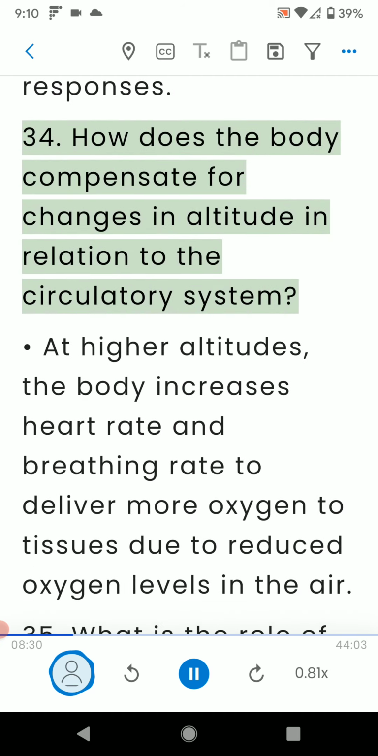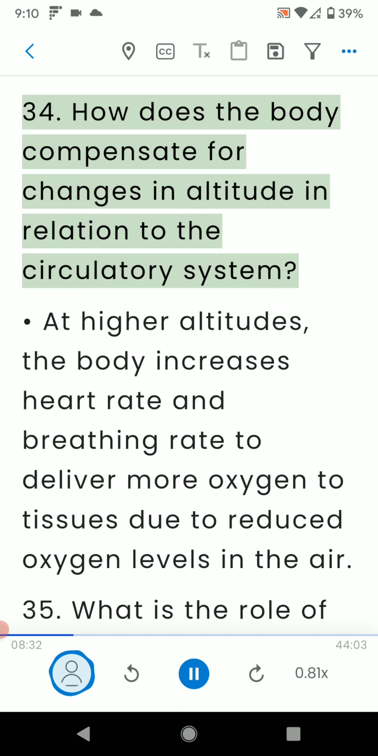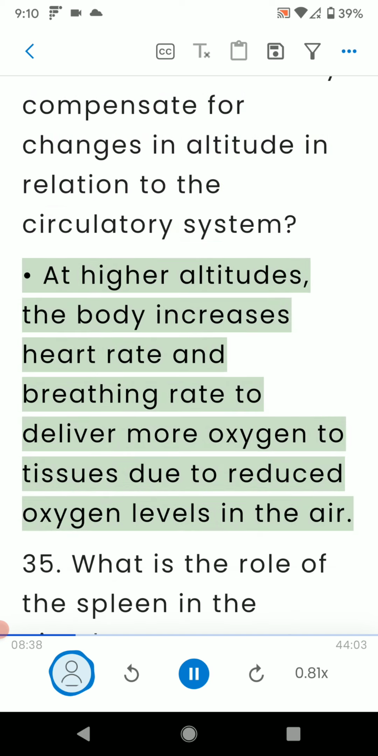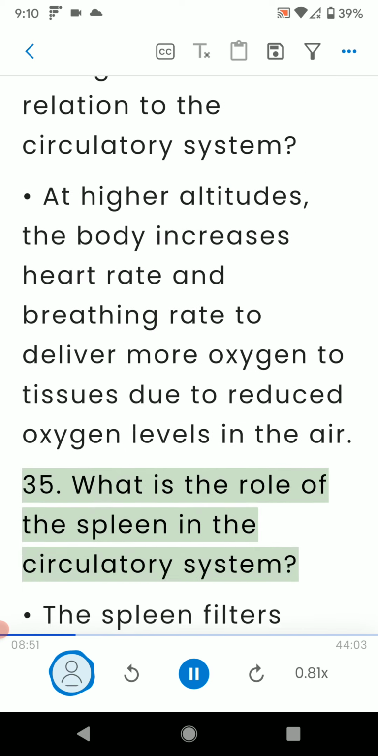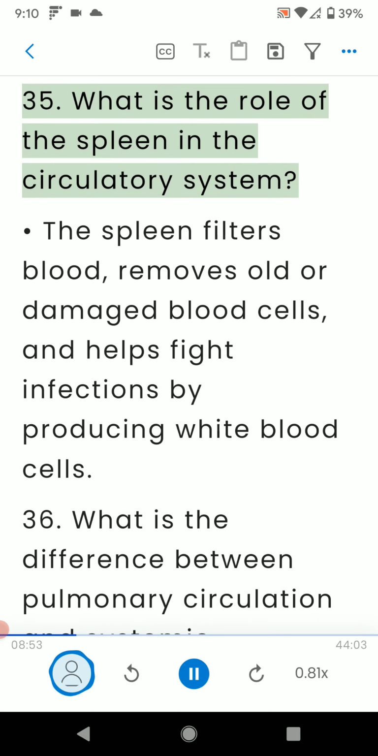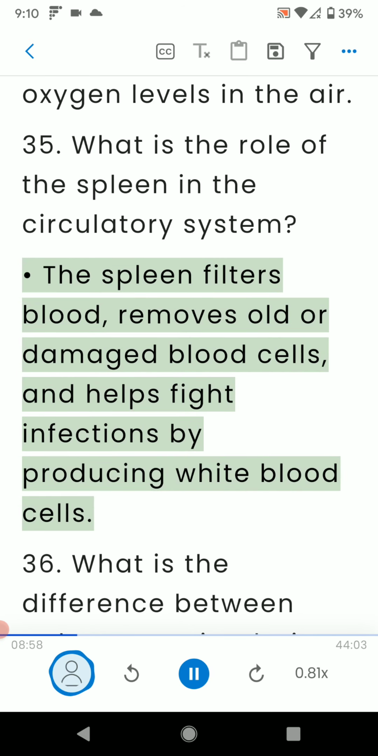34. How does the body compensate for changes in altitude in relation to the circulatory system? At higher altitudes, the body increases heart rate and breathing rate to deliver more oxygen to tissues due to reduced oxygen levels in the air. 35. What is the role of the spleen in the circulatory system? The spleen filters blood, removes old or damaged blood cells, and helps fight infections by producing white blood cells.